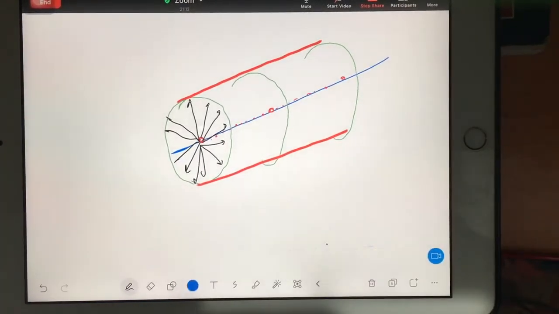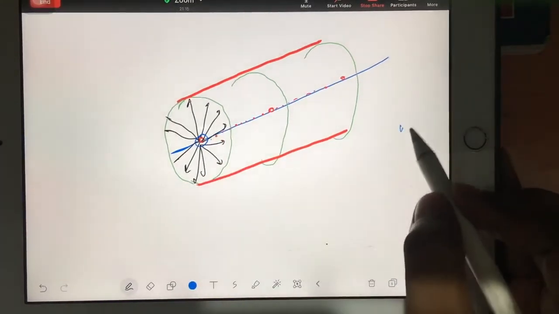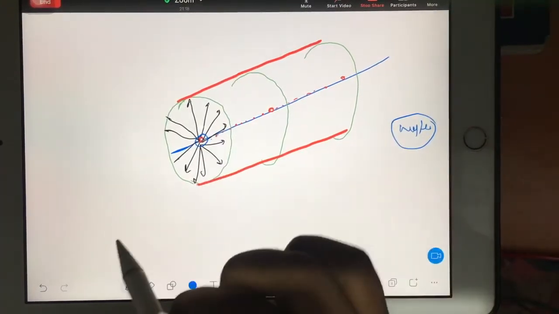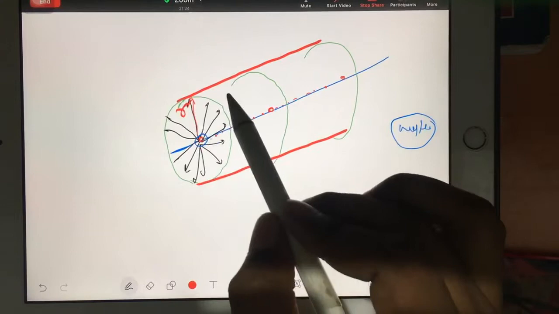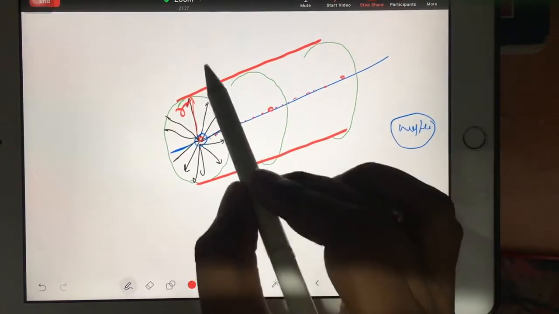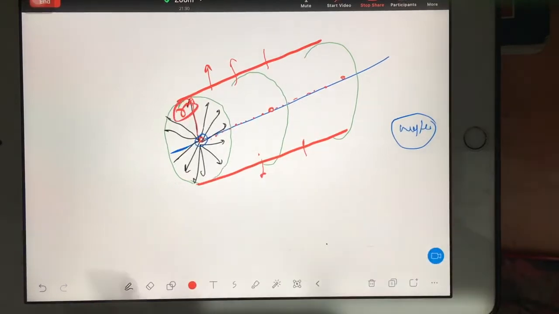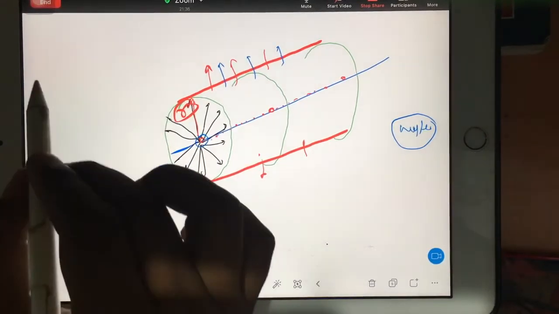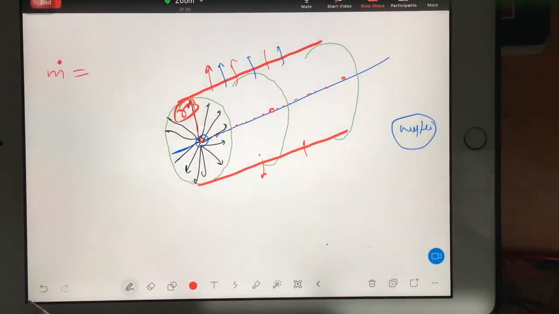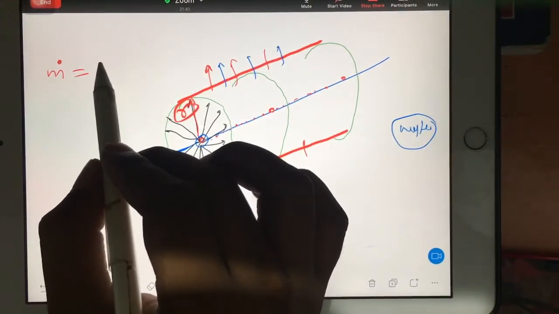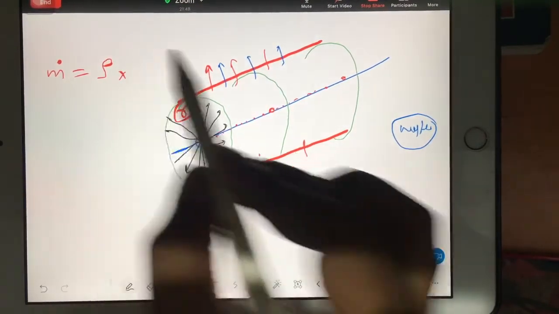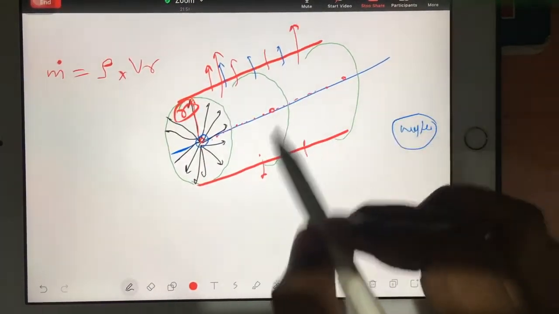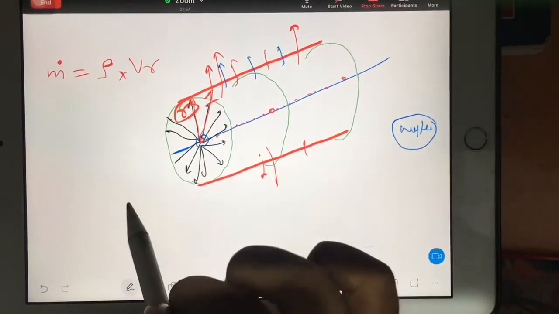Suppose I am taking the example of water. So every source is producing water, meaning from the cylinder at radius r, your water is coming out. It means that water will be having a mass flow rate. You see how I'm developing the formula. That mass flow rate, you know how to write. Whenever we write mass flow rate, we have the formula rho A V, right? So rho is the density of the liquid, and V is nothing but the radial speed of the water, because water is coming out in this direction with the speed of VR.